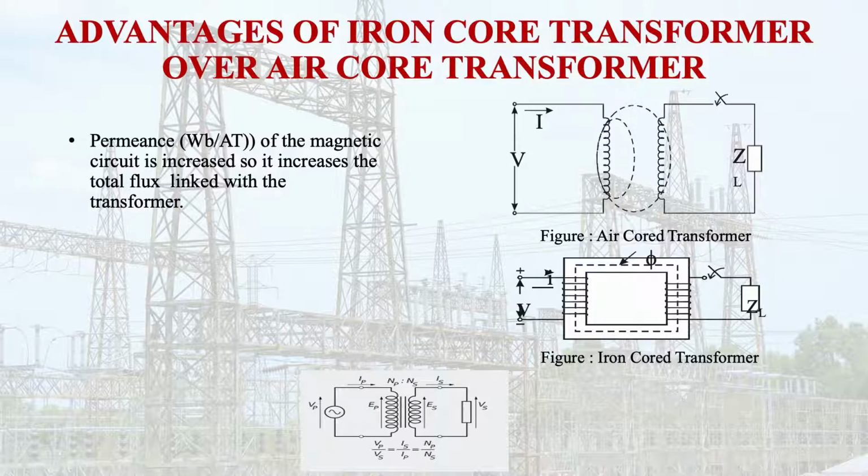The advantage of the iron core transformer over the air core transformer is that, first, the Weber per ampere turn, or Henry, of the magnetic circuit is increased. What will happen? It increases the total flux linkage with the secondary coil of the transformer.